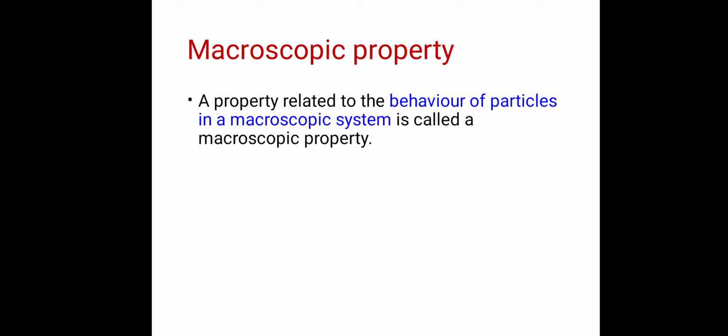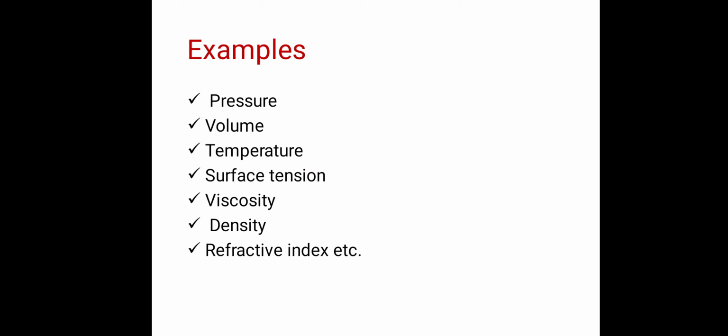So in a gas cylinder, that cylinder is a macroscopic system and it contains gaseous particles, and when we study the pressure of that gas, then that pressure, or say volume, temperature, these are the macroscopic properties. So examples of macroscopic properties are pressure, volume, temperature, surface tension, viscosity, density, refractive index, etc. You have to remember all these examples of the macroscopic property.